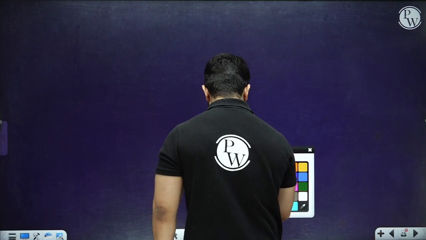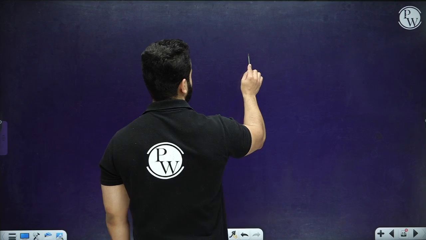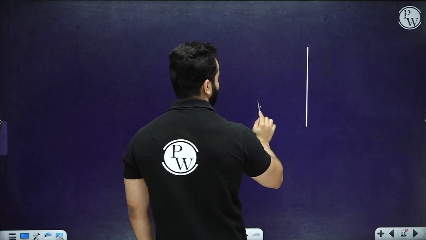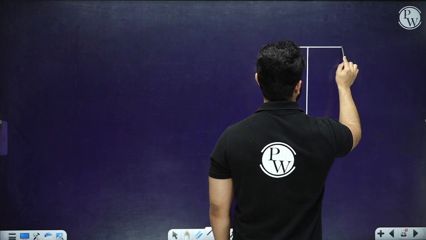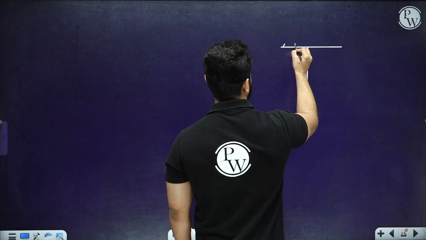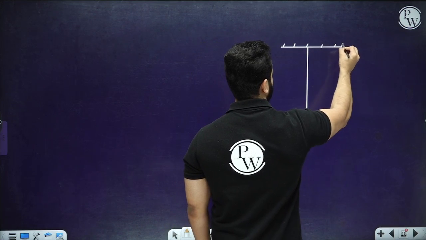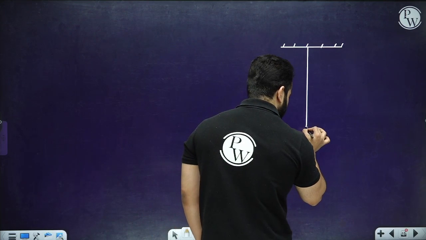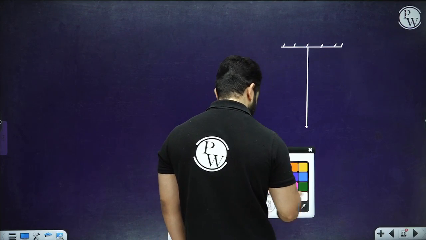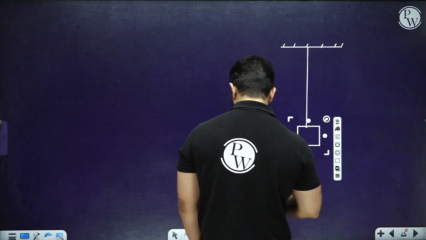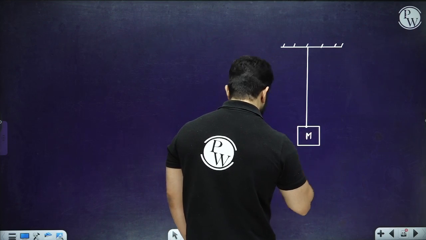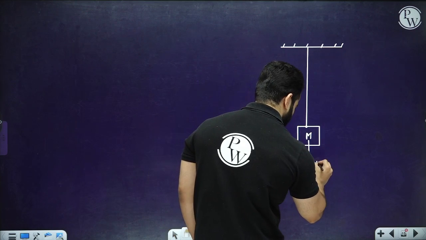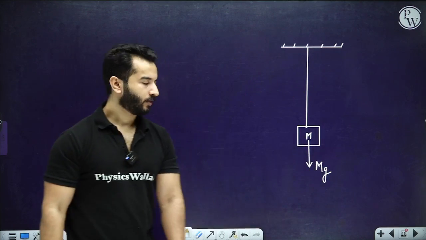Let's suppose we have got a rope, something like this. And let me suspend this rope from a rigid support, something like this. So I've got a rope over here, right? At this particular end, let's say I have tied a mass M. So now what's going to happen is that gravity will always pull this mass down with a force of mg, right?